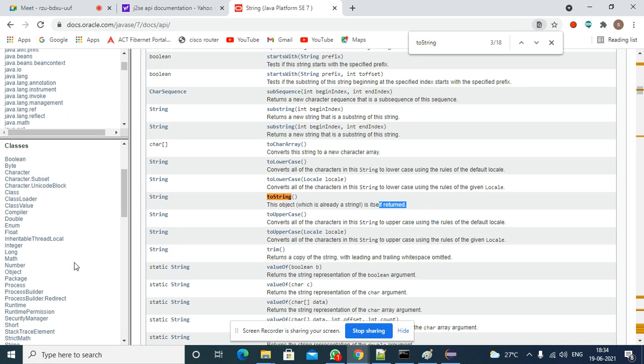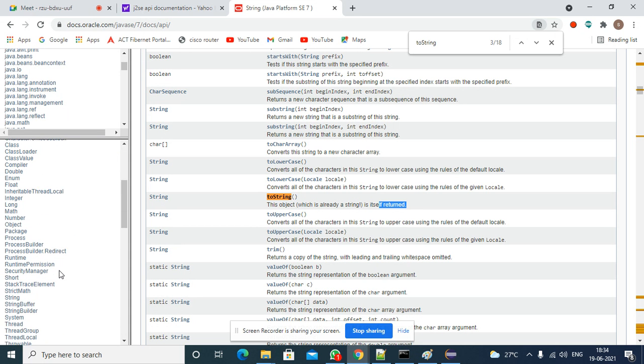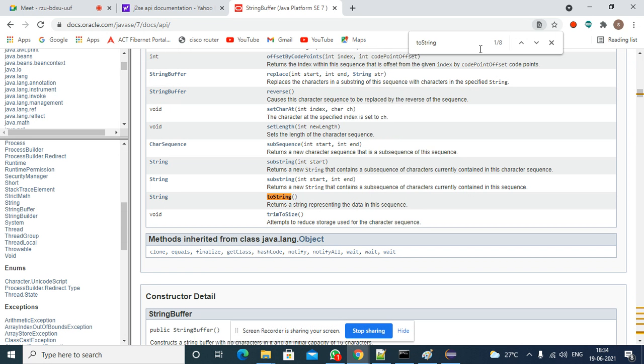Suppose you take the StringBuffer class, and search for the same method, toString. The method returns a string representing the data in this sequence. It will return the same, whatever value we are passing at the time of construction.